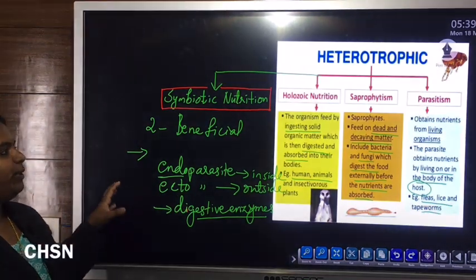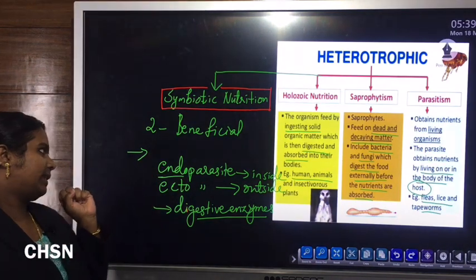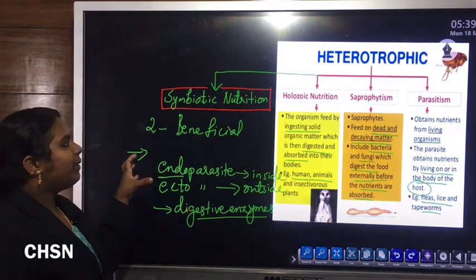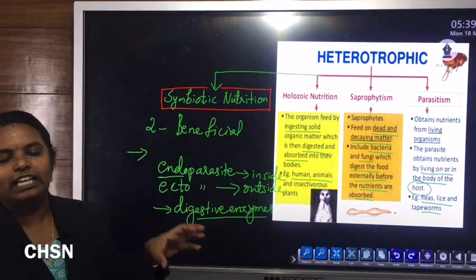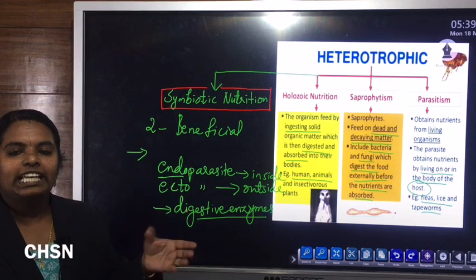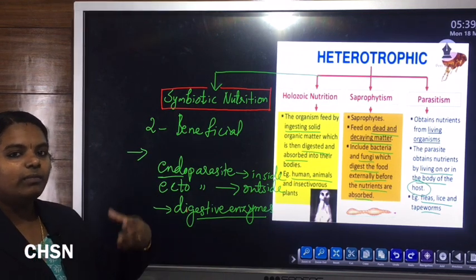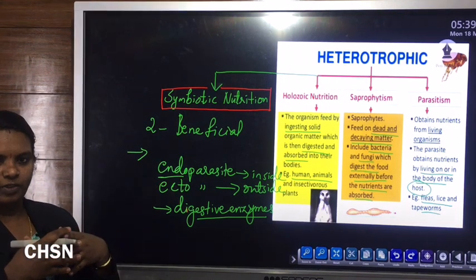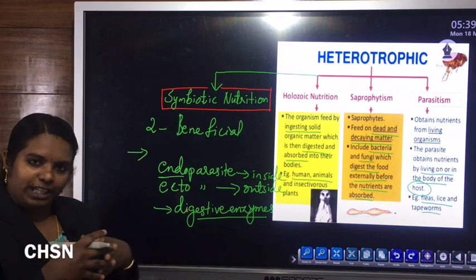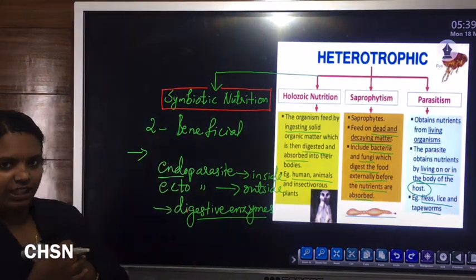In case of symbiotic nutrition, both organisms will get benefit. That means one organism will depend upon the second organism for obtaining nourishment or getting food. In turn, that second organism will get shelter from the first organism. That means they are mutually benefited. Mutualism, or mutually benefited. No one is harmed in case of symbiotic nutrition.